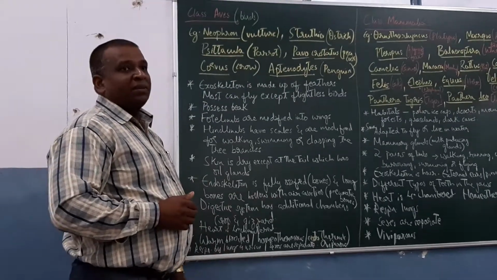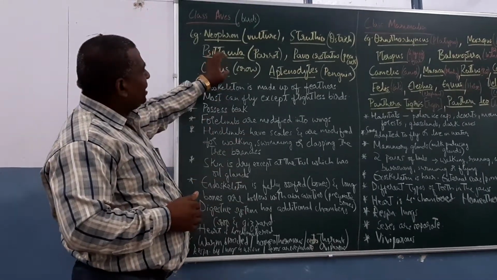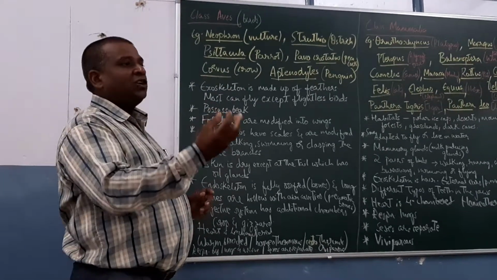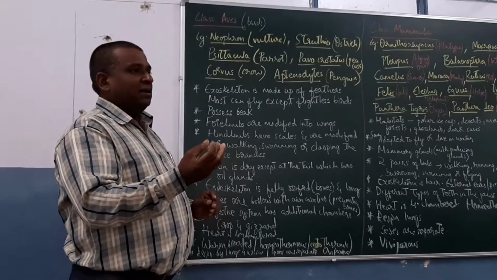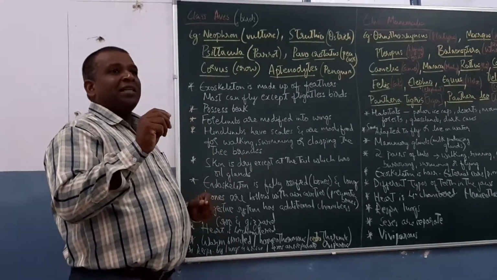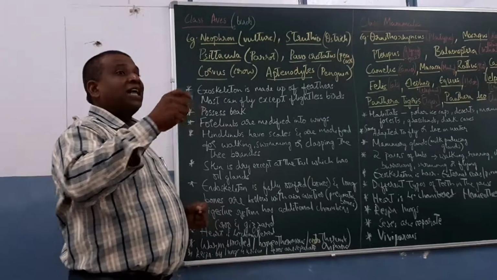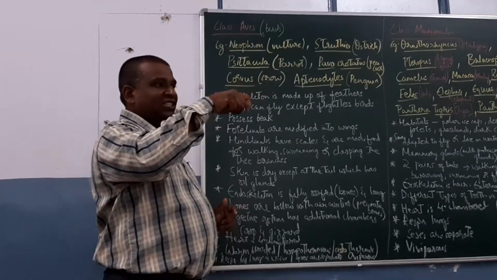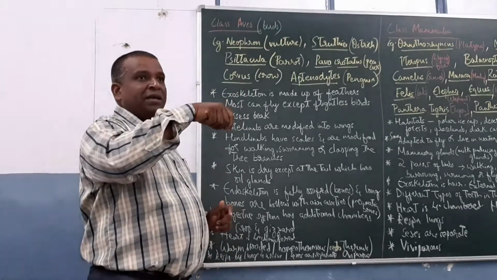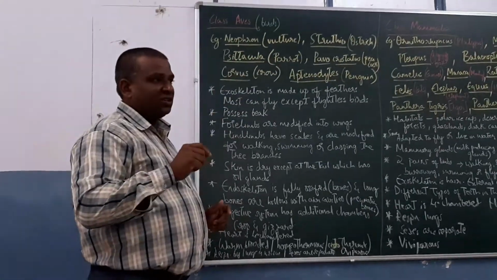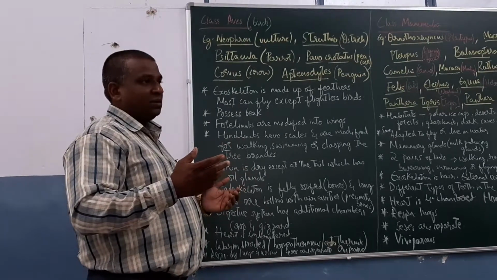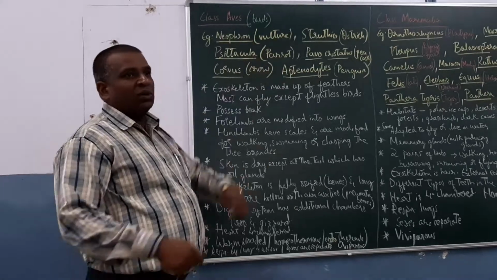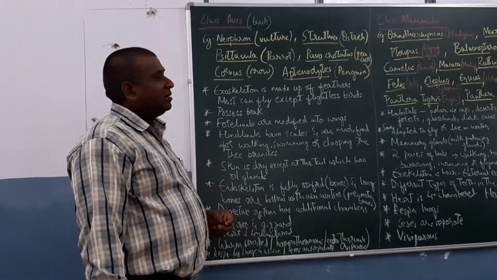Aptenodytes, penguin. Now you can see here the different forms of them. Their beaks are also different. See, the jaws are modified into beaks in birds. Based on the type of beak, they are meant for seed eating or tearing flesh. If you look at the vulture, they have a hook-like structure at the tip of the beak, for tearing the flesh. They are predators. The vulture also depends upon dead and decaying animals. As I told you, they scavenge.